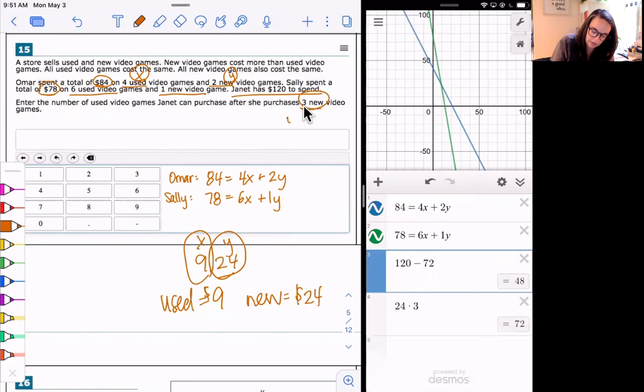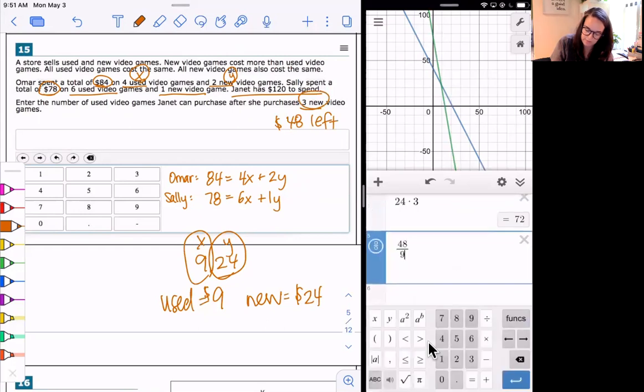So after she buys the 3, she has $48 left. And then the used games cost $9. So now I'm going to do 48 divided by 9. So I know 9 times 5, that'd be $45. So she'll have a little bit of extra money left over, but she'll be able to buy 5 video games, right? So it says enter the number of used video games. You literally just punch that button one time, and put a 5 right there, and then move on to the next problem. So that is number 15.